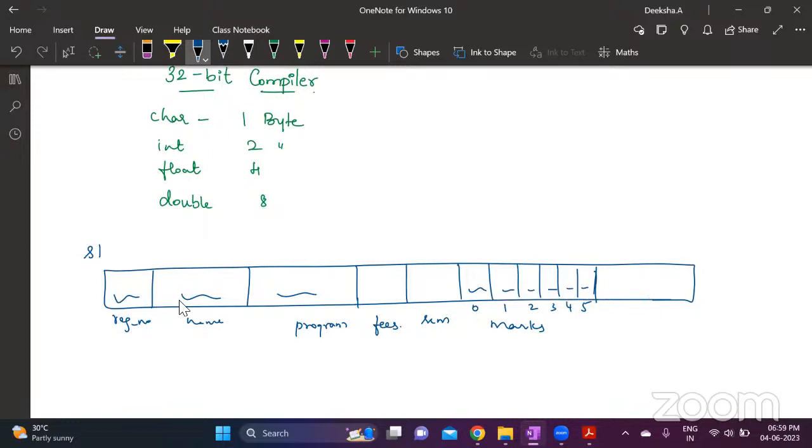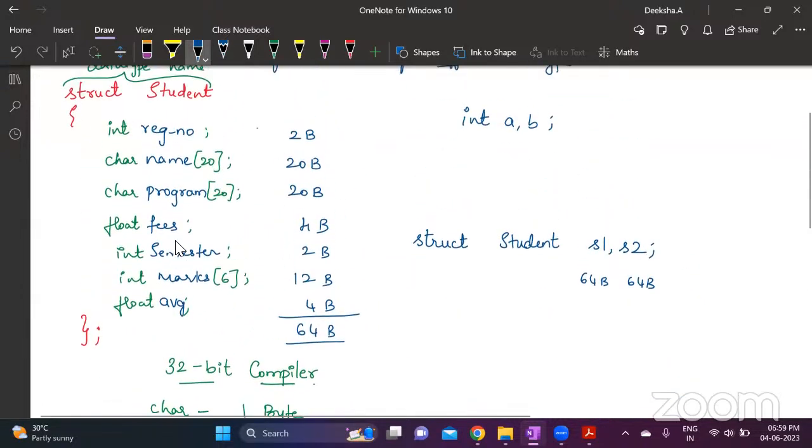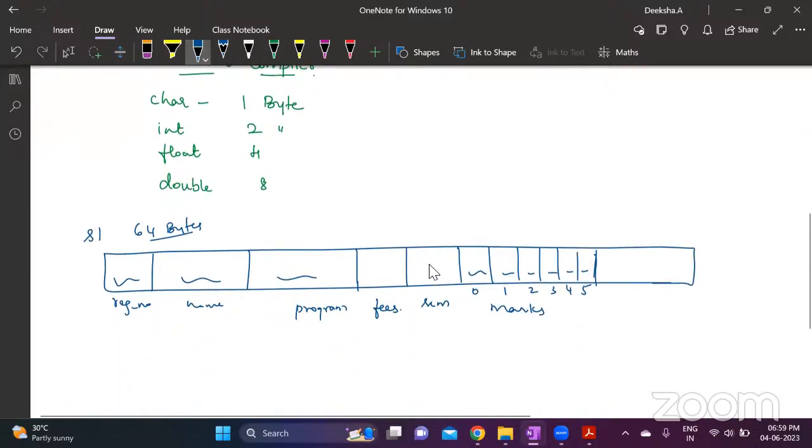Now, for each and every variable, memory is specifically allotted. Each variable has designated memory for it. No other variable can occupy this memory area. In this S1's 64 bytes, we have clearly allotted memory for each of these variables. If you are assigning values to only some of the variables, still memory is allotted for the others. Those are empty, and the value will get stored later in your program. So this is completely about structures.